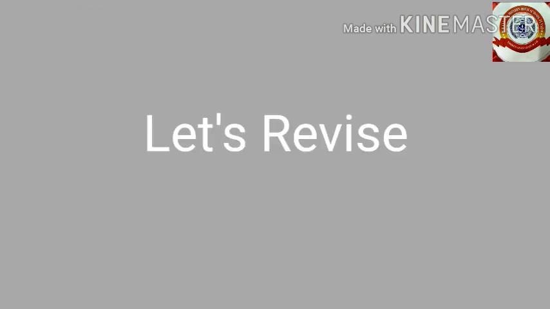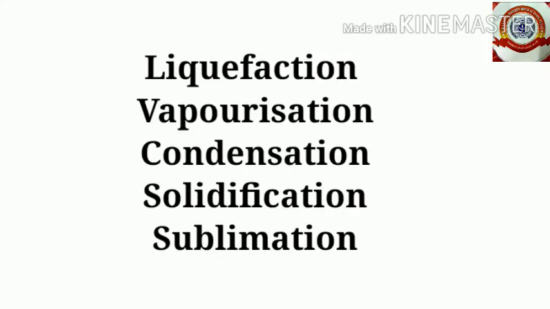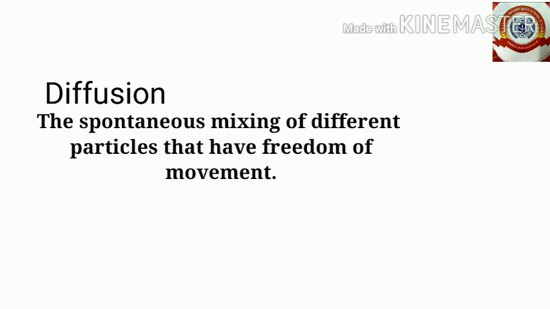So let's revise. Today we discussed the three states of matter at the particle level. And we discussed the processes liquefaction, vaporization, condensation, solidification and sublimation. After that we discussed diffusion. It is the spontaneous mixing of different particles that have freedom of movement.